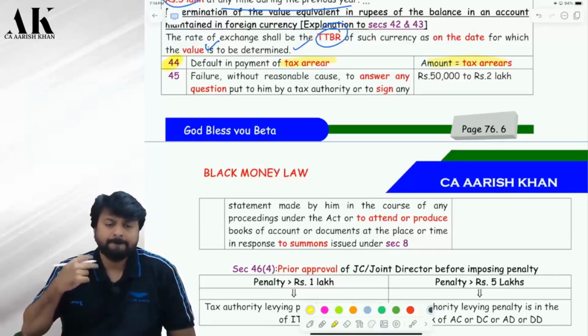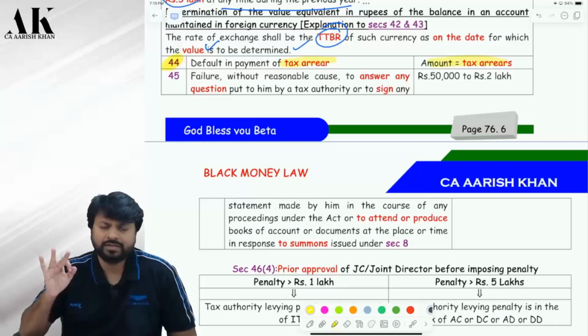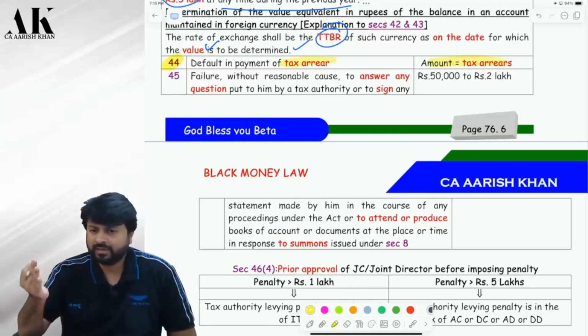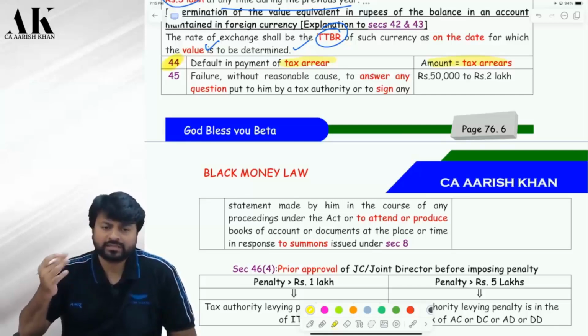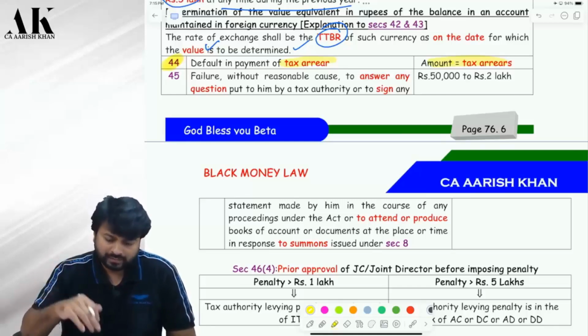Sir, the department sends notice, I don't pay the tax. The department is sending you notice, giving you 30 days time. Here also they give you 30 days time. If you don't pay within 30 days, you have to pay a penalty equivalent to tax. Clear, sir. Next one.